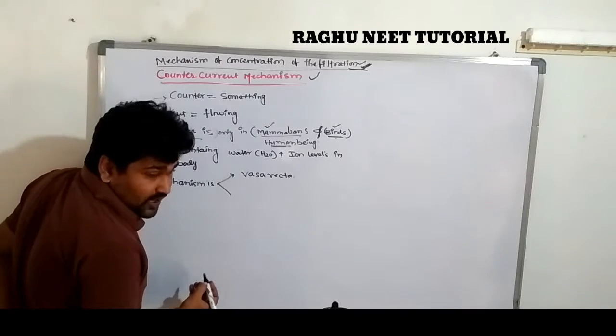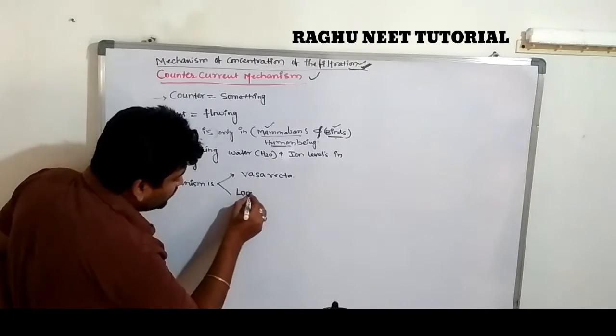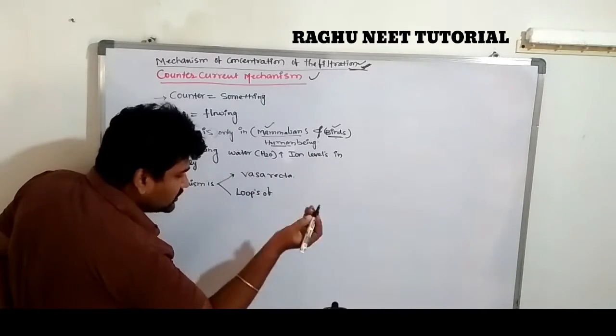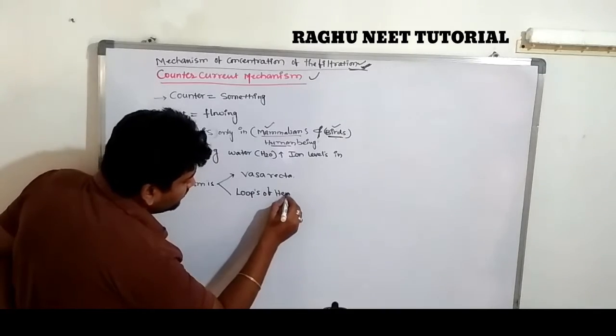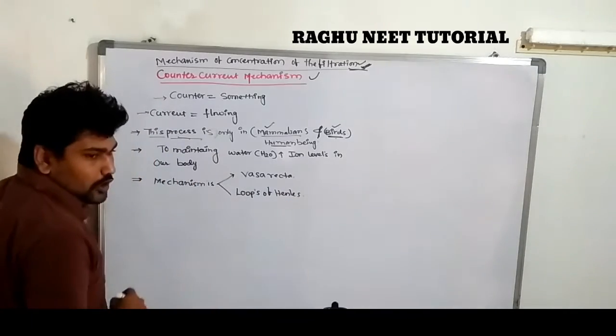Very, very important: the loop of Henle, or Henle's loop, and the vasa recta.